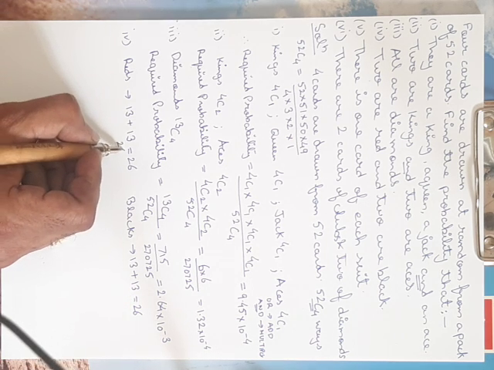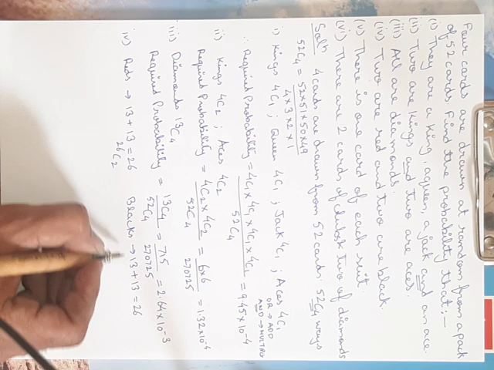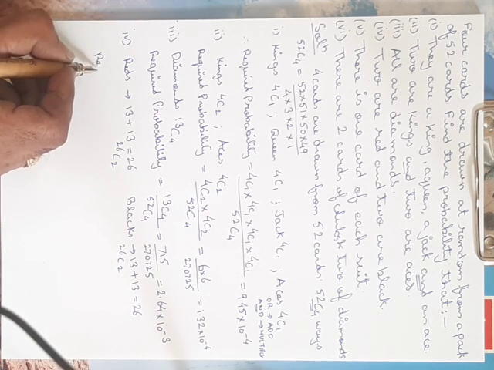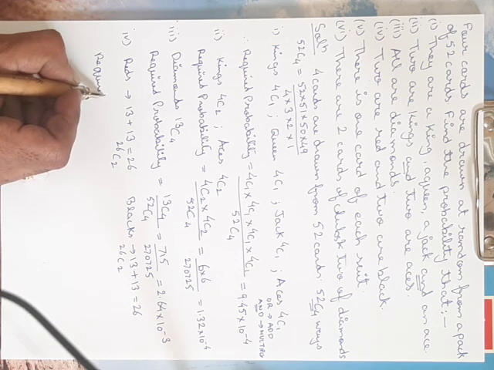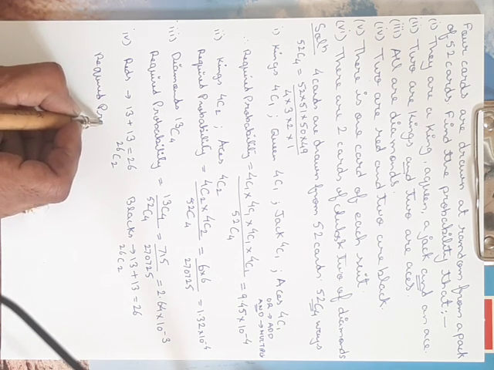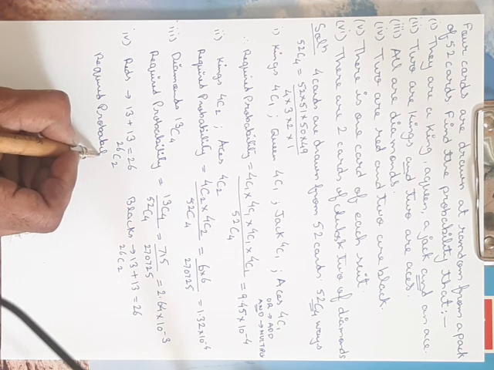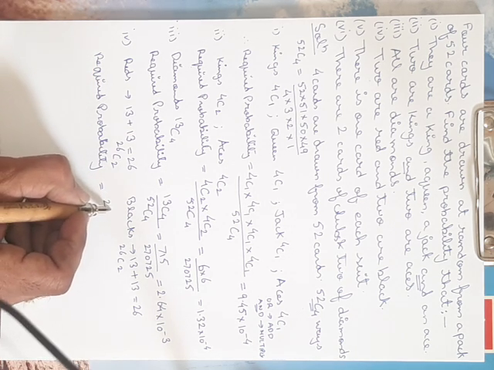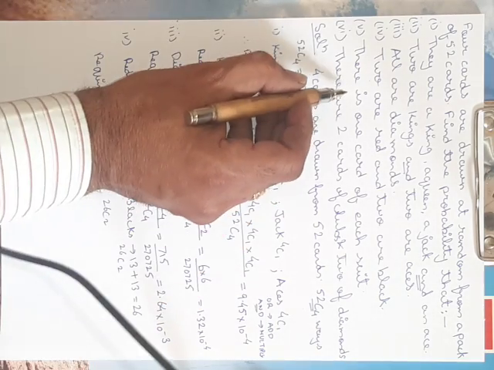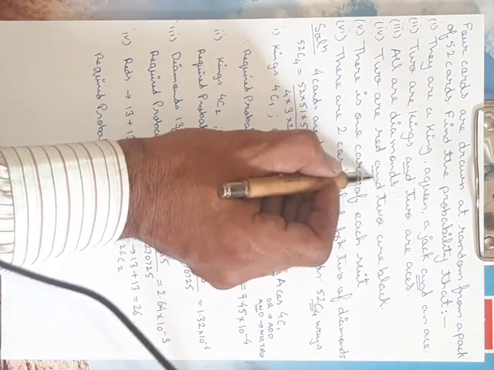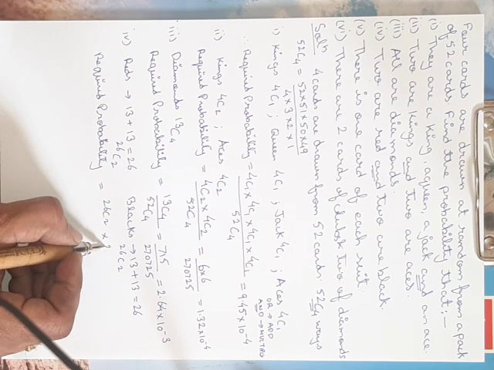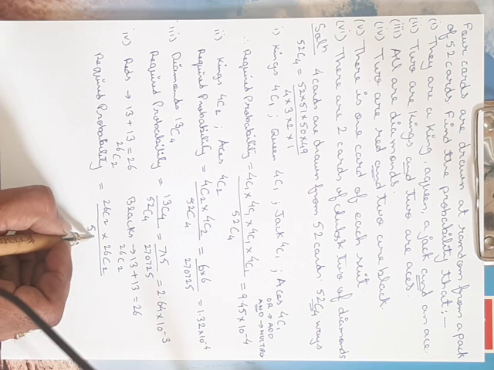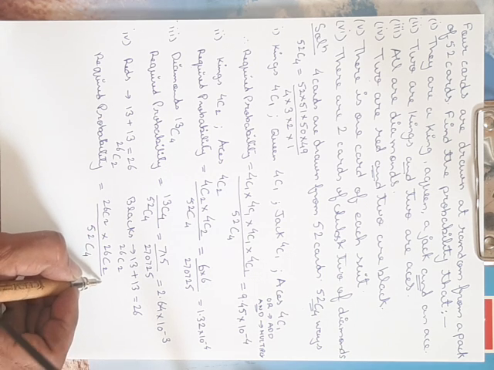So out of these 26 you have to draw any 2 cards, and out of these 26 you have to draw any 2 cards. So your required probability in this case will be 26C2, multiplied by 26C2, divided by again the same denominator, that is 52C4.